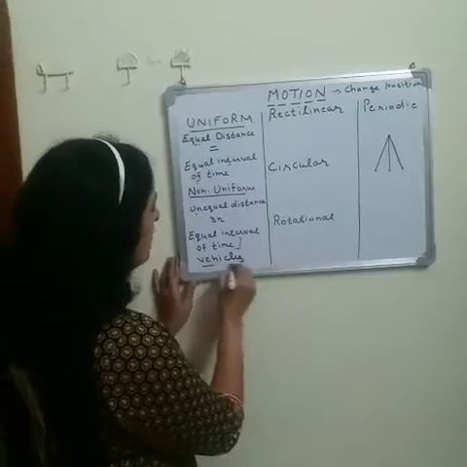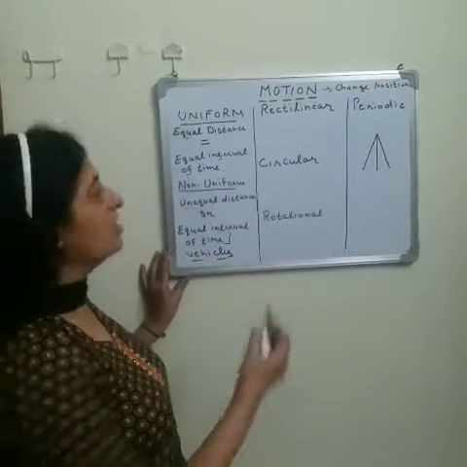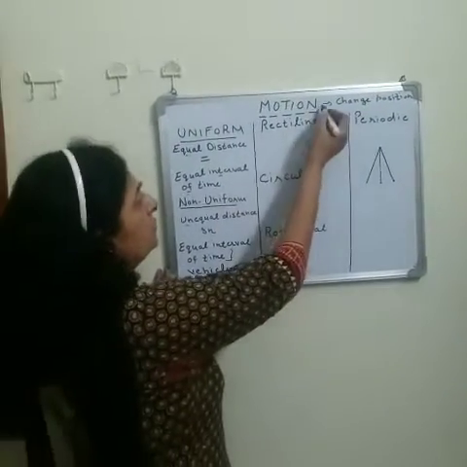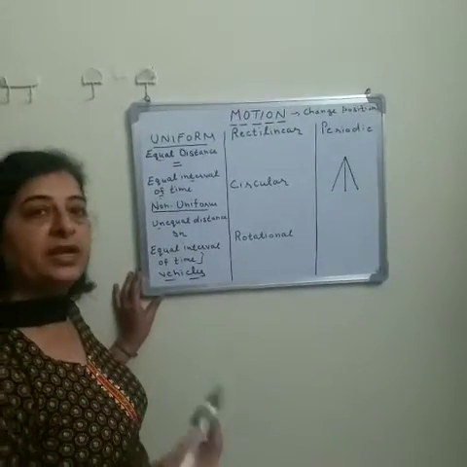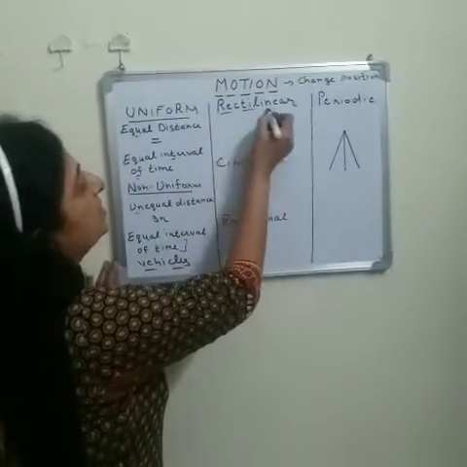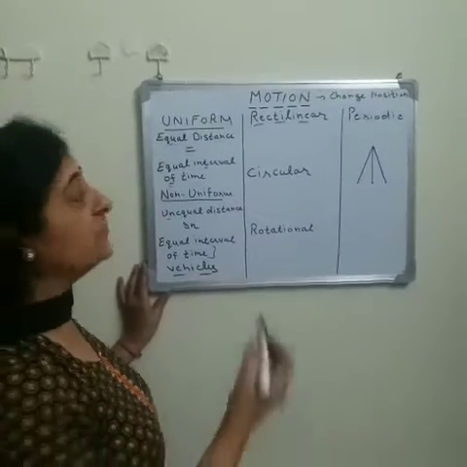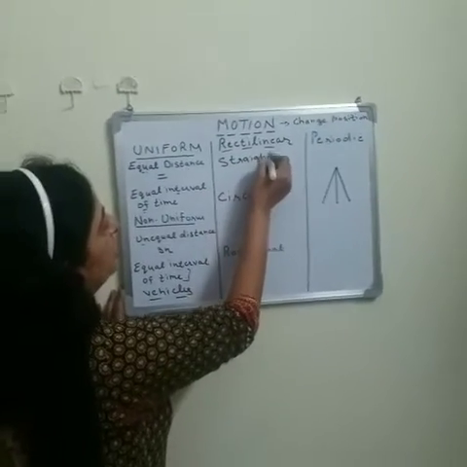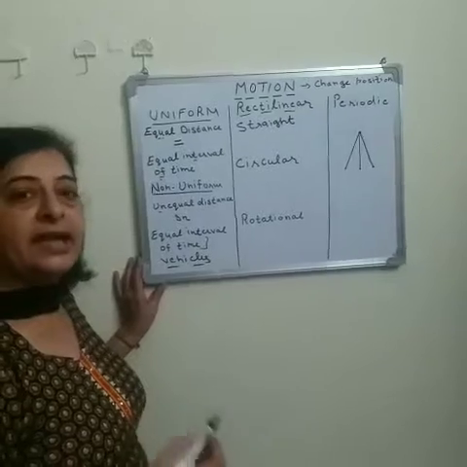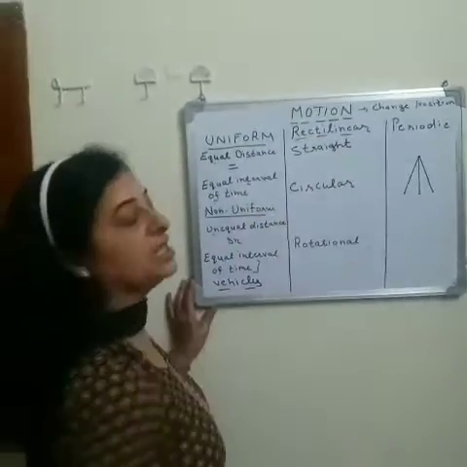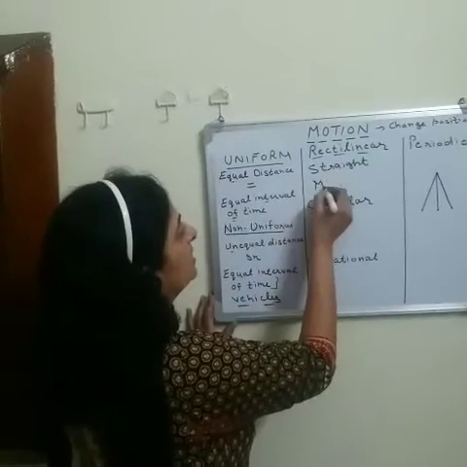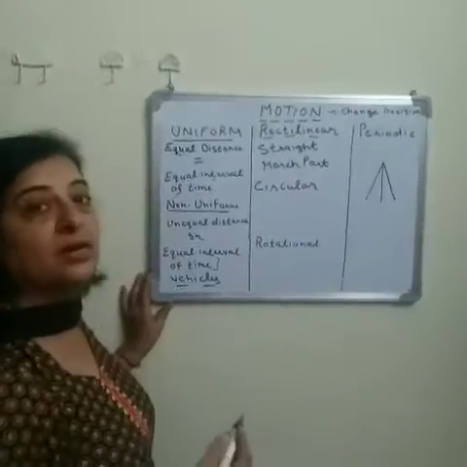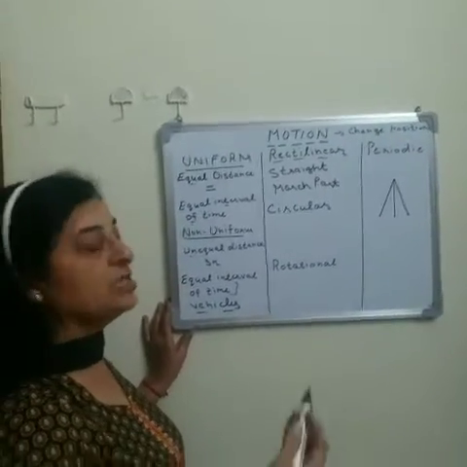So there are two types of motion on the basis of the distance covered in a particular time. Now we can also divide motion into different categories. Rectilinear motion means when any object moves along a straight path. For example, the march past of soldiers, or vehicles on a GT road.